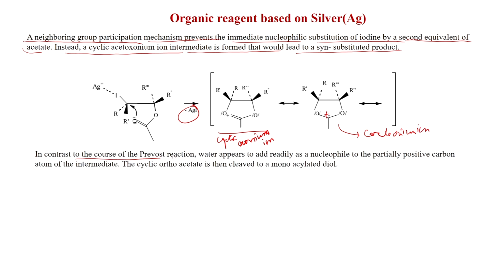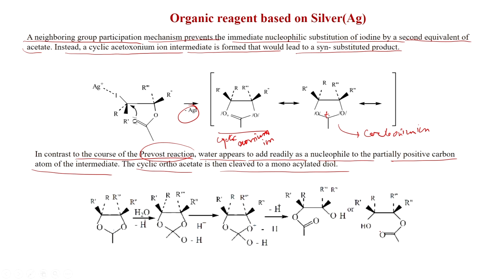In contrast to the course of the Prevost reaction that we will see, in Prevost reaction you cannot use water, but here you have to use water. Water appears to add readily as a nucleophile to the partially positive carbon atom of the intermediate. The cyclic orthoacetate is then cleaved to a monoacylated diol. So, this is the carbonium ion, and now water attacks to generate this. So, you see the stereochemistry, this is actually syn.